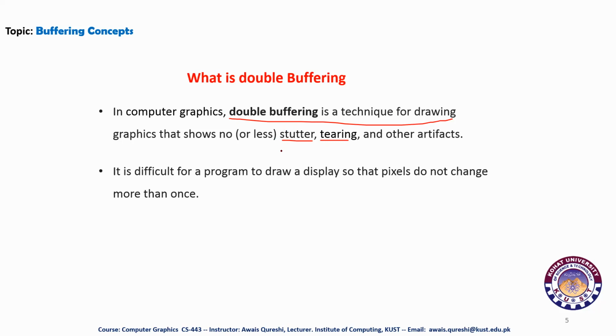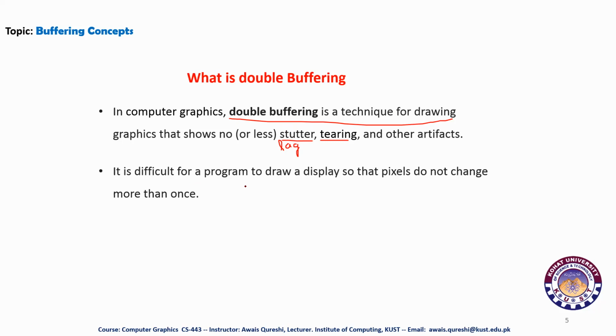This is basically a lagging effect. We call it a lag, a delay of frame processing. You see one frame coming on your screen so slowly that you get irritated. And tearing is basically when two frames are combined together and then displayed in one picture. So these two phenomena are called anomalies in display.